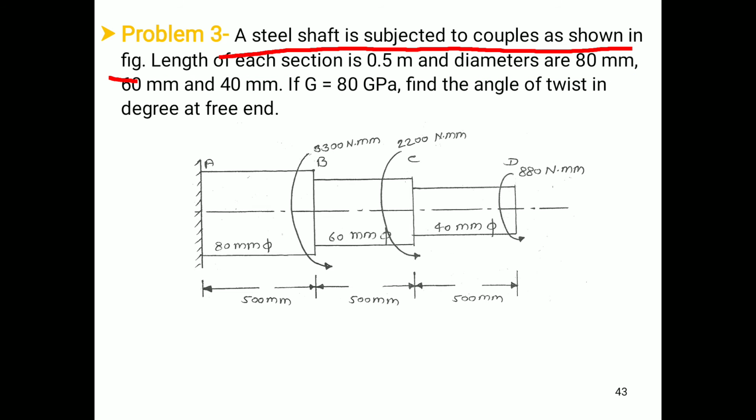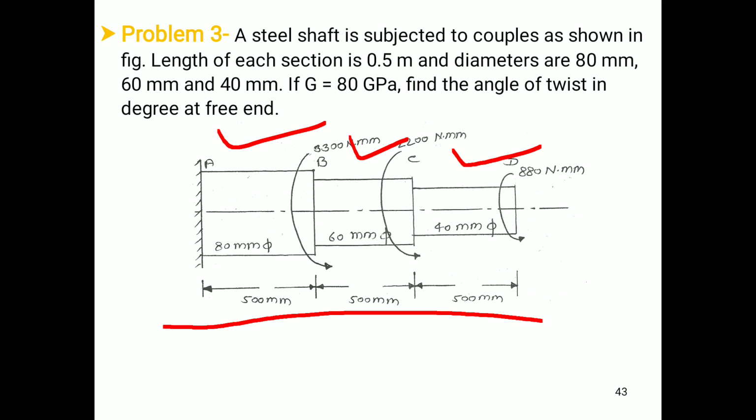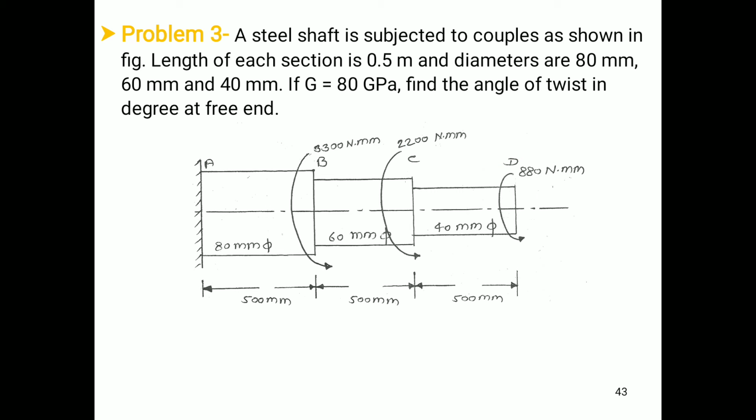If the modulus of rigidity, that is G, is equal to 80 GPa, find the angle of twist in degrees at its free end. As per the data given, we have three shafts in series, that is AB, BC and CD, and the length of each shaft is 0.5 meter, that is 500 mm. It is subjected to the torque as shown in the figure. Point B and point C will be the junction points where two shafts are meeting each other.